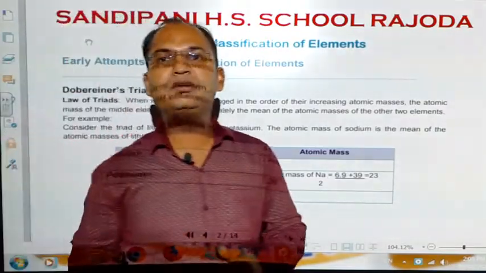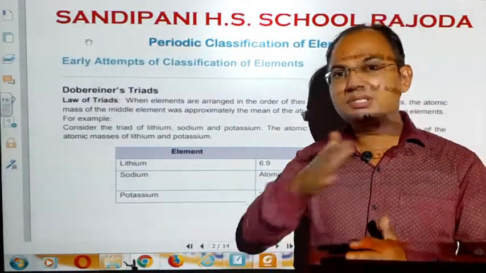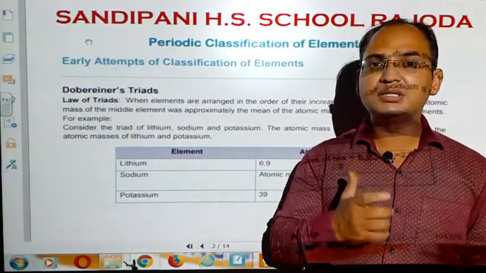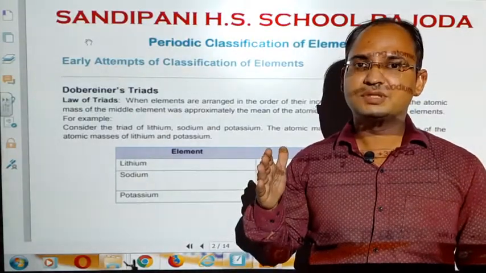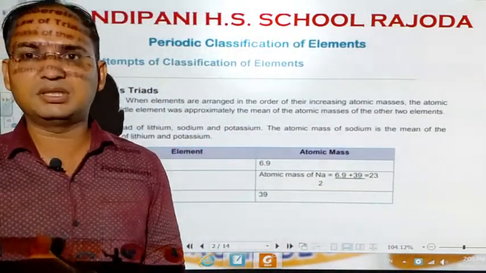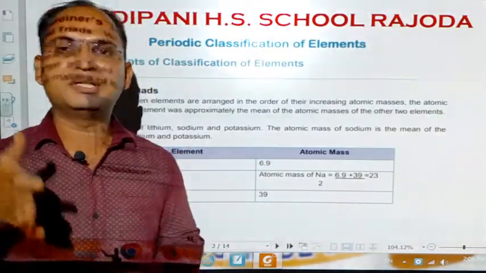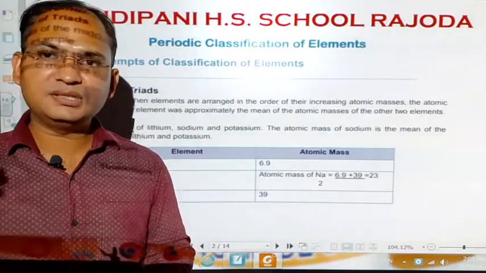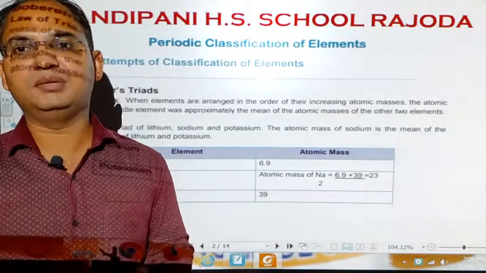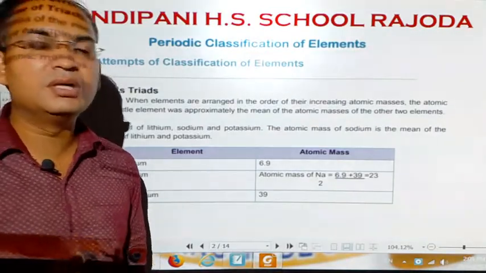Now, what is the meaning of periodic classification? Periodic classification means students that they show a certain trend in their properties. Their properties are not exactly identical, but they show some trends. We will see what the trends are that make them similar and under the same group or in the same period. So, let's start with the history of the classification. Since ancient times students, scientists have been trying to classify or group the elements on the basis of their properties. Let's see since when this work has been started.